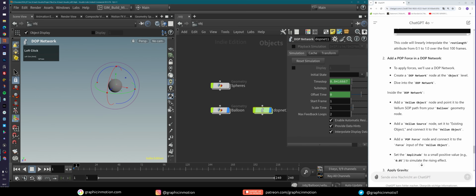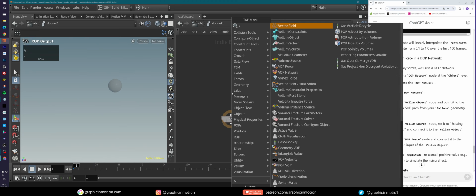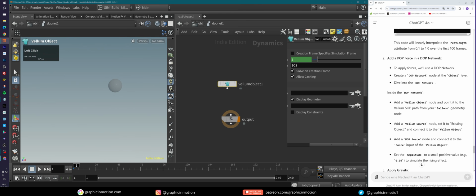Okay. Then dive into the dot network. Now add a Vellum object. And point it to the Vellum subpath from your balloon geometry. Okay, so let's check out how we can do that. There's initial geometry and initial constraints. So probably I have to point this to the Vellum subpath of my geometry node. Well, I have no idea how to do that.